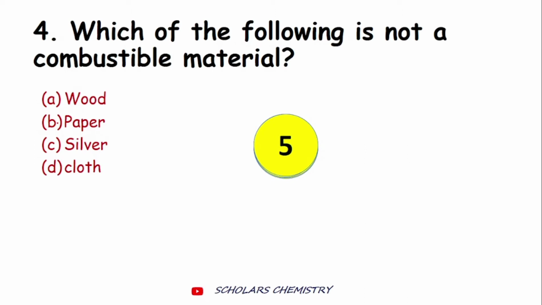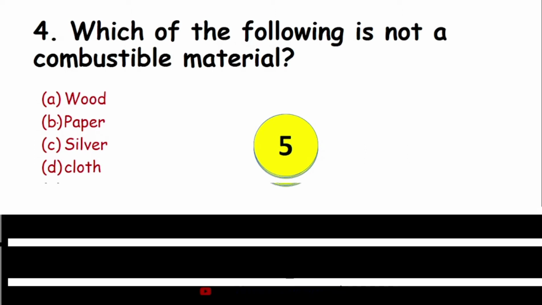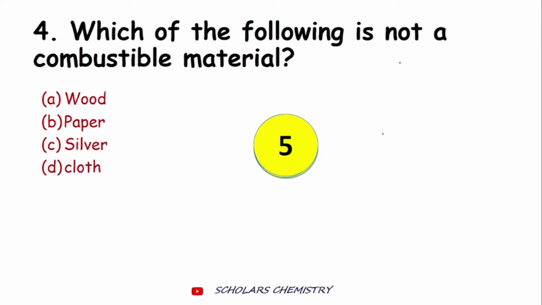Which of the following is not a combustible material? Not a combustible material. Alright, the option A is wood, option B is paper, option C is silver, option D cloth.